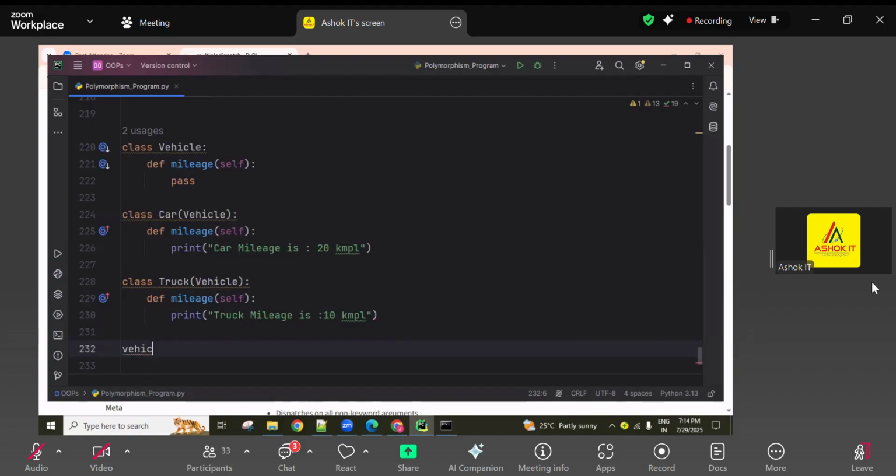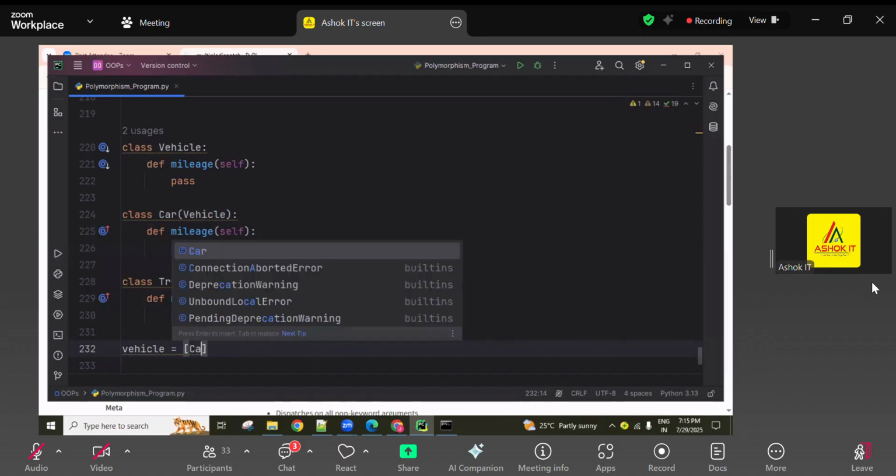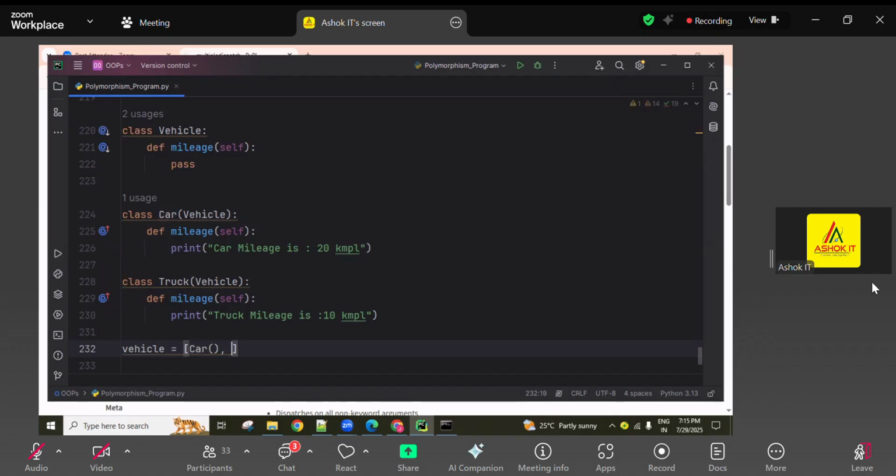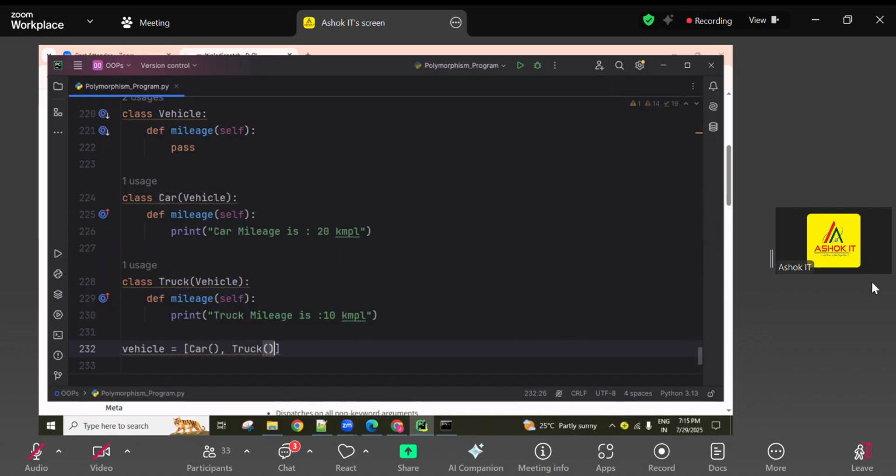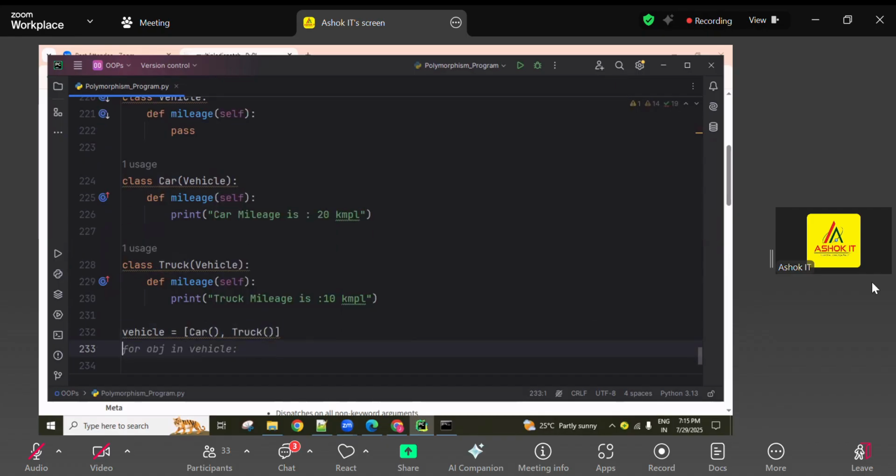So vehicle equal to simply here a list of a car object and a truck object I'm creating. This vehicle list has all the objects here.